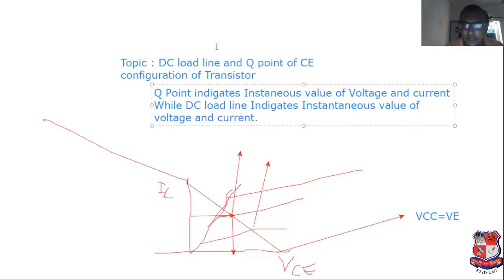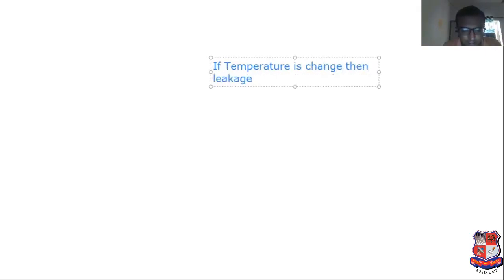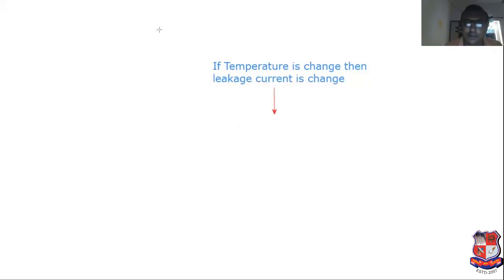Please prepare this very carefully. If temperature changes, then leakage current changes. Leakage current means the current that flows in reverse bias.